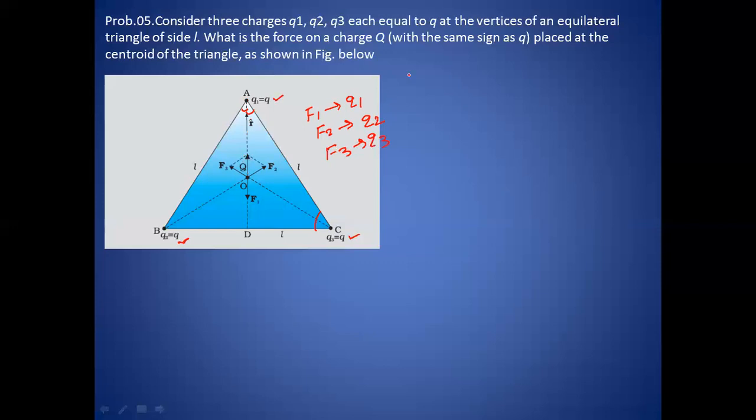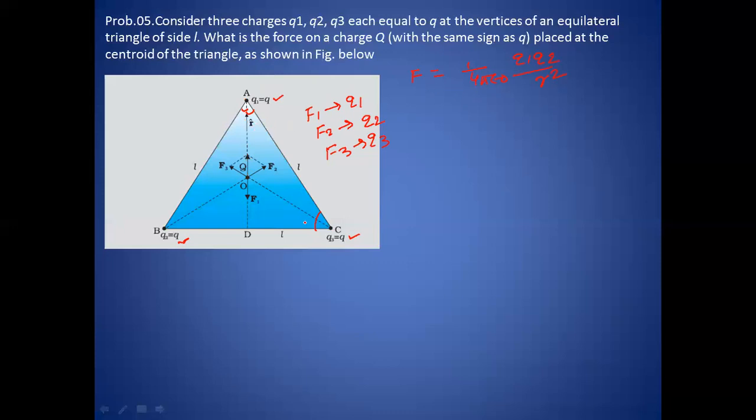To calculate using electrostatic force, we need 1 by 4 pi epsilon, the constant, times Q1 Q2 by R square. R is the distance between Q1 and Q2. Here Q1 is small q and Q2 is capital Q. So we have to find the value of this distance. If we know this distance, we can very easily find this force using this relation.